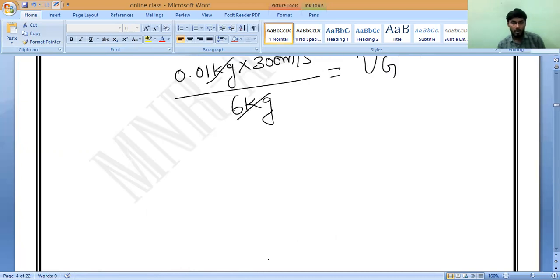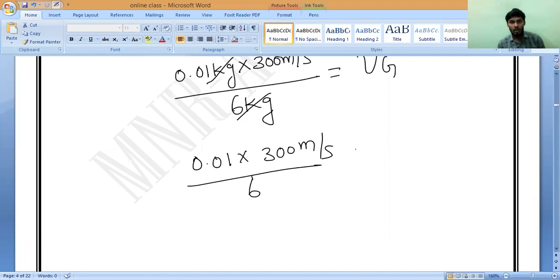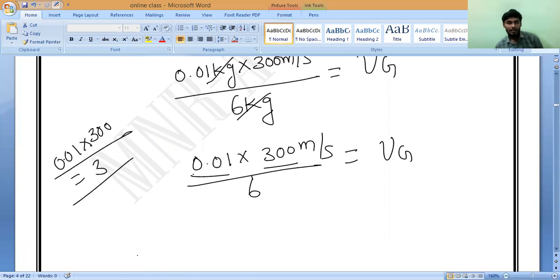All of you should remember. Next, what we should get? 0.01 into 300 meter per second divided by 6. Is it true or not? Yes, sir. Please all of you multiply 0.01 into 300 fast. 0.01 into 300 equals 3. Will you accept it or not? Any doubt in that? It equals 3, because we have two zeros.